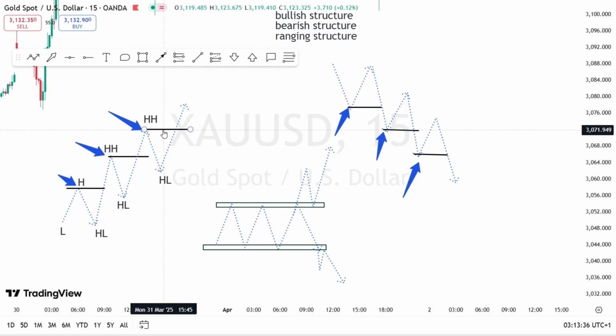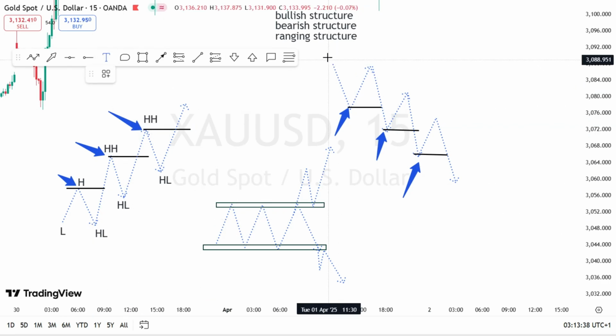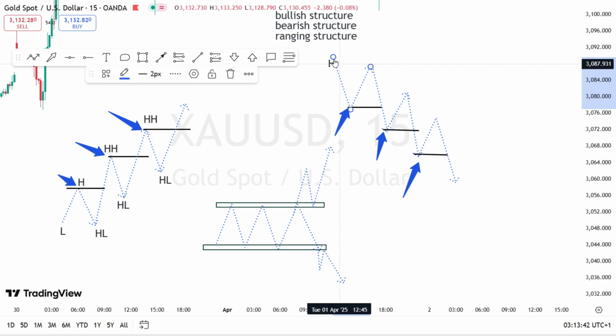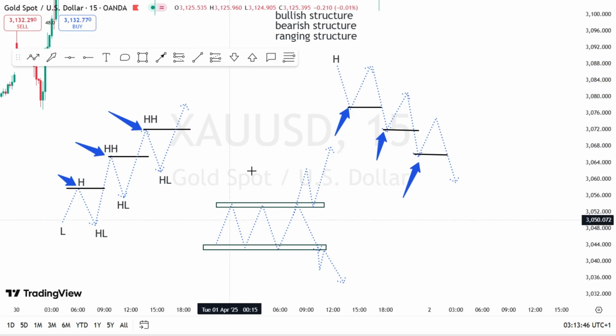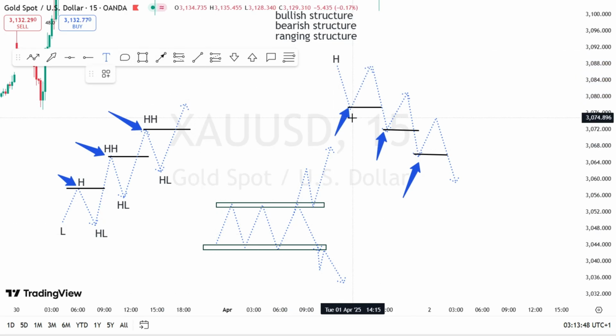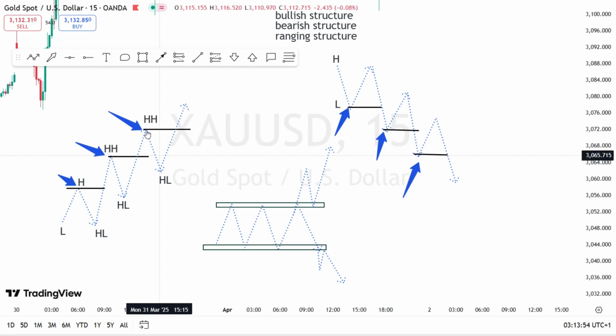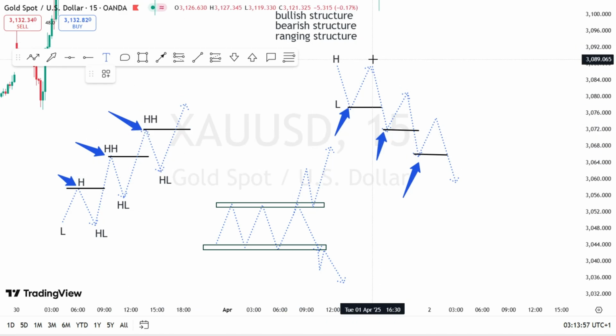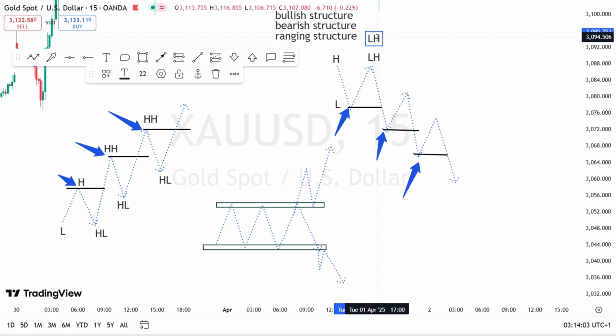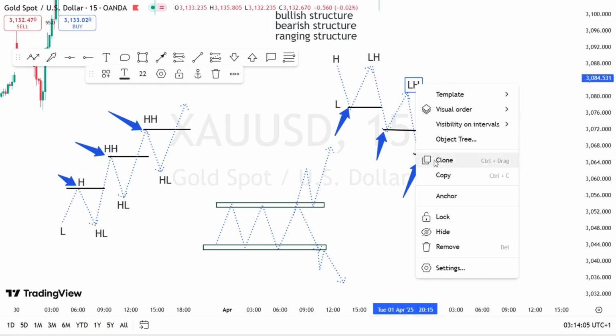So let's move on to our bearish trend. We have our high over here, we have our low over here, and we have our lower high over here. This is another lower high.